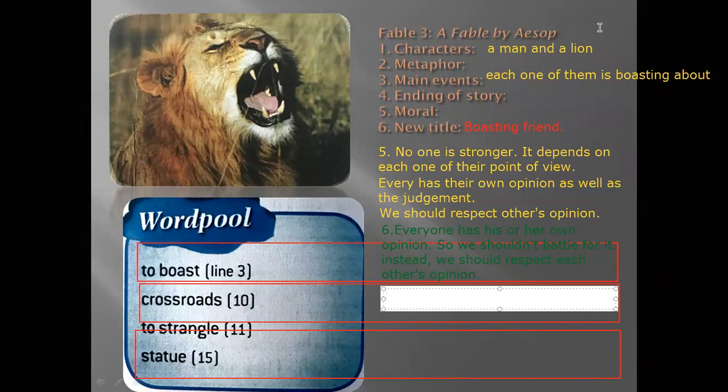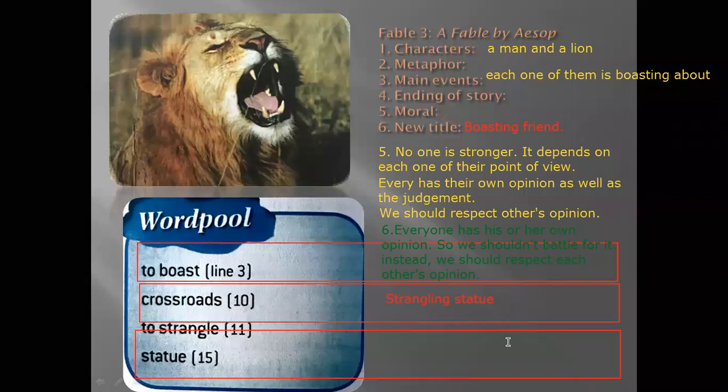Miss, I have another title. Okay. The strangling statue. The man strangling statue. Okay. So keep thinking. We will move on to the next slide.